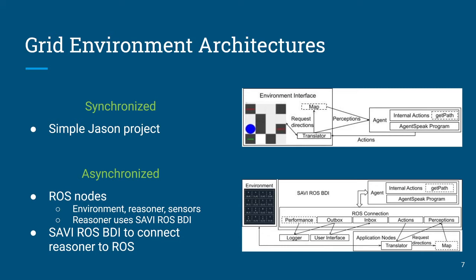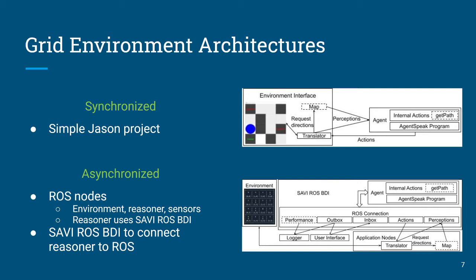We've also given it internal actions for get path and a map in the environment. That's for the internal action and environmental module versions of navigation. And if we look down to the synchronous version, we've used our SavvyROS BDI connection system for connecting the agent to ROS, where it's going to publish and subscribe to the perceptions and actions topics, as well as inbox and outbox and performance logging.